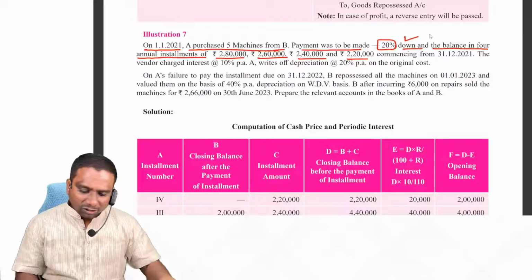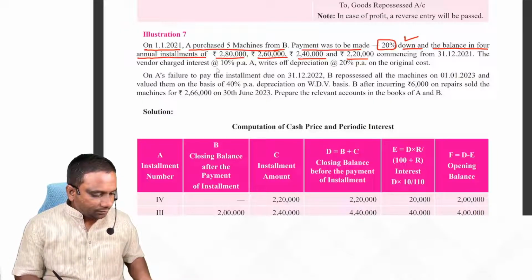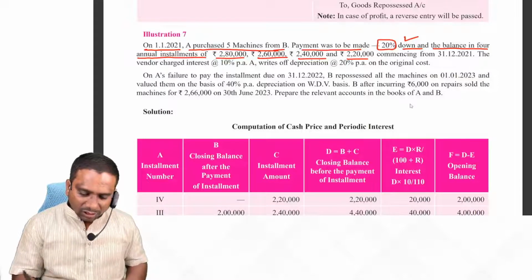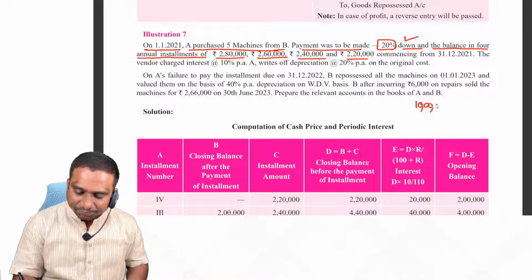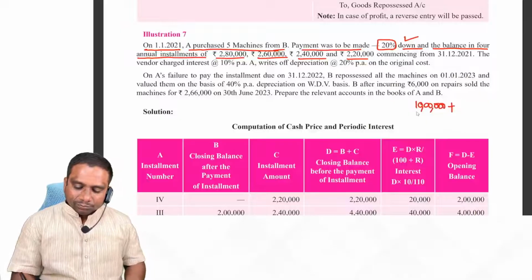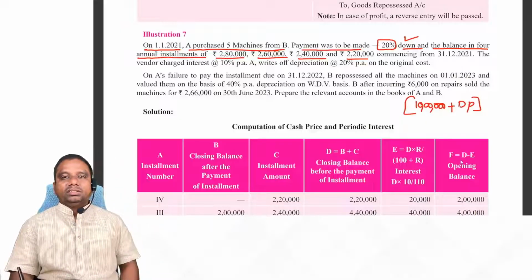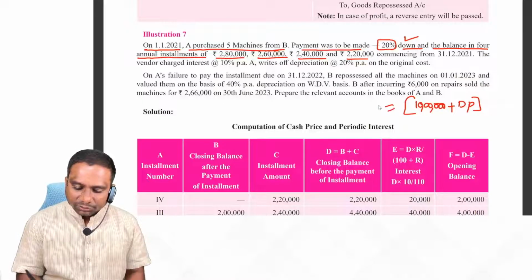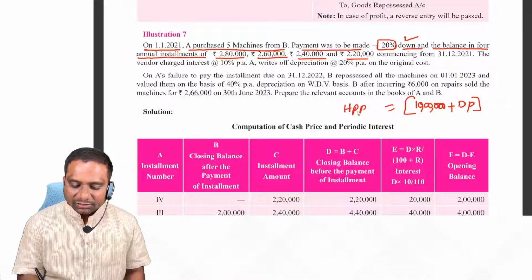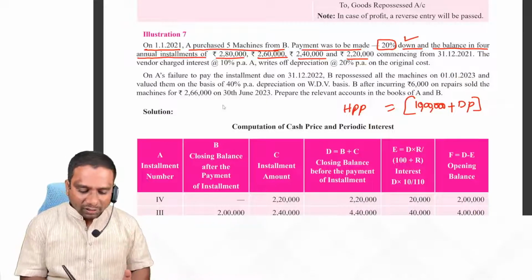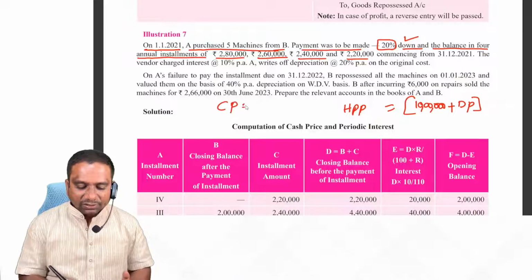Now tell me, what is the total amount here? 280 plus 260 plus 240 plus 220. Total is 10 lakhs plus down payment. This becomes hire purchase price. But what we have to calculate is cash price.